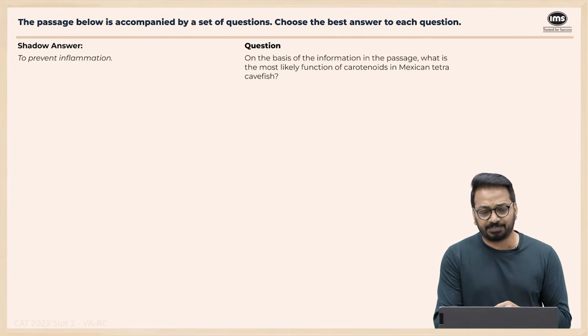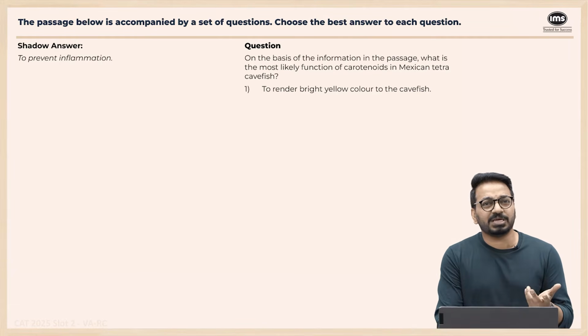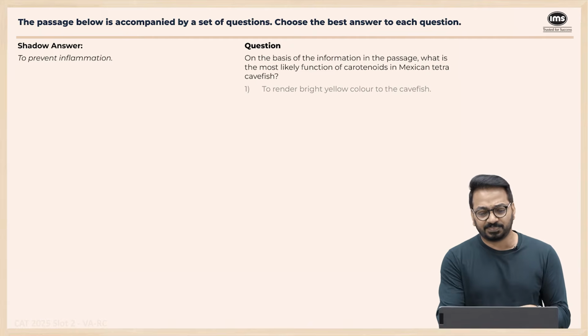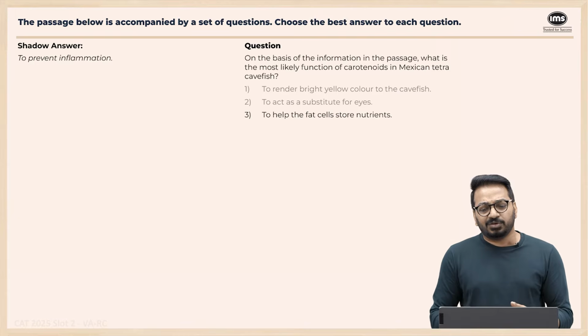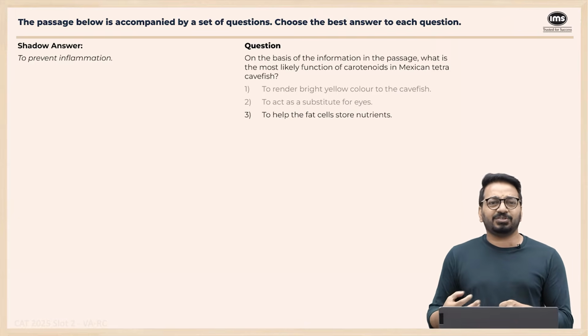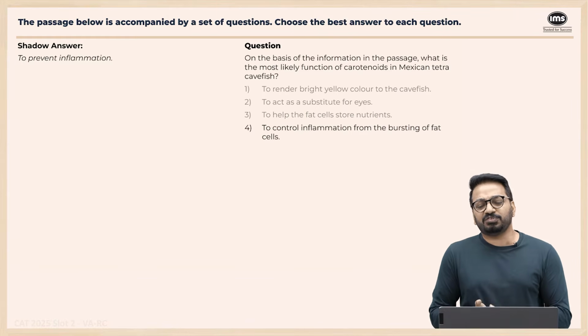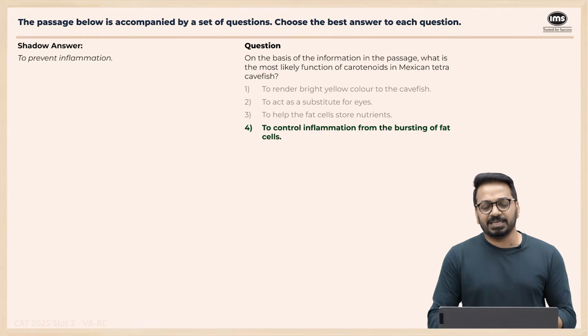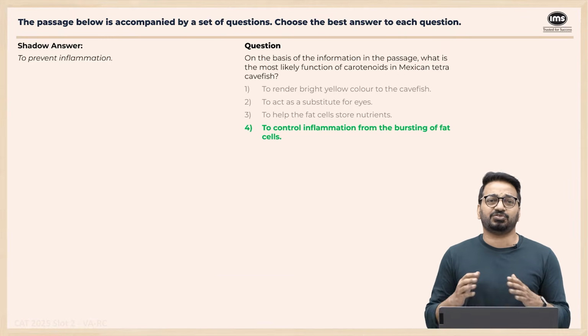This is clearly stated. To render bright yellow color, it's not about the color. Who cares about the color? There has to be some use. To act as a substitute for eyes, no, that's also not the reason. To help fat cells store nutrients, there is no helping in the storing nutrients that is mentioned anywhere. To control inflammation from the bursting of fat cells, definitely to control the inflammation. That is actually mentioned, that it's to control inflammation.